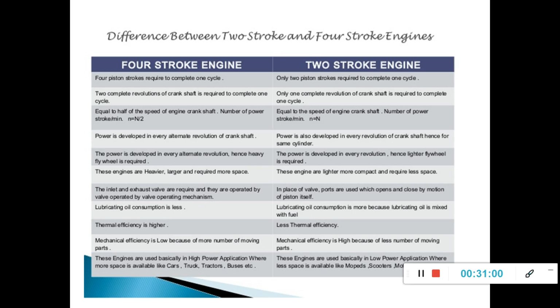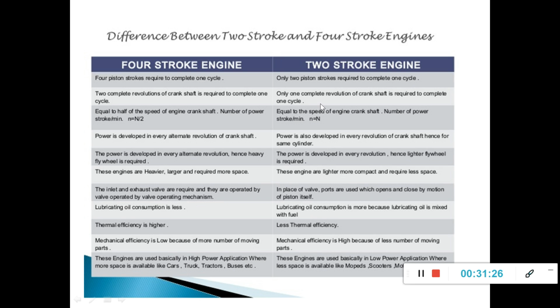Difference between two-stroke and four-stroke engines. We can see here, in the case of a four-stroke engine, four piston strokes are required to complete one cycle. Here only two piston strokes are required to complete one cycle. Two complete revolutions of the crankshaft are required to complete one cycle.